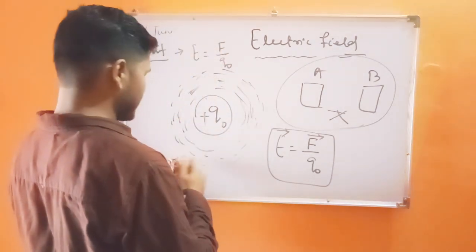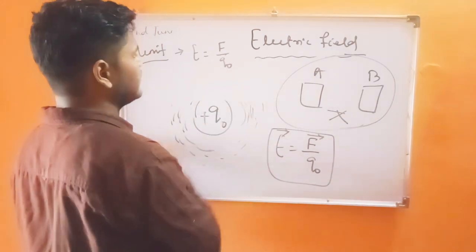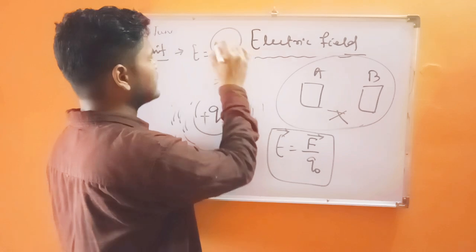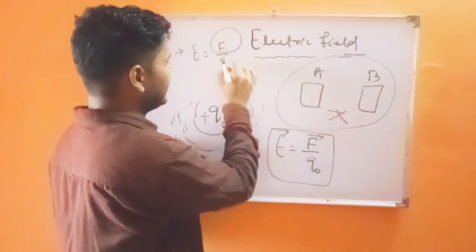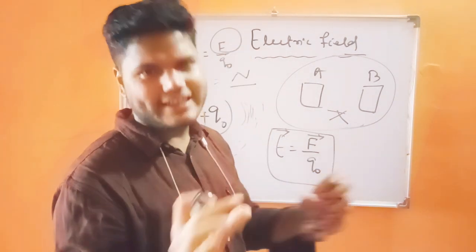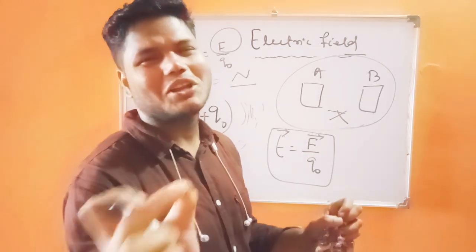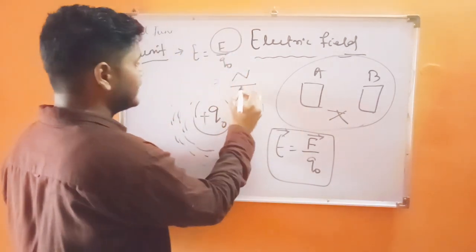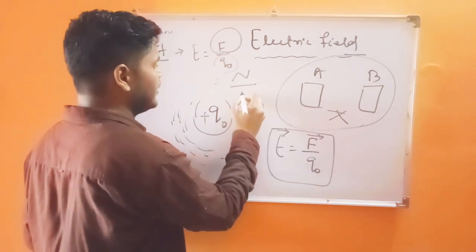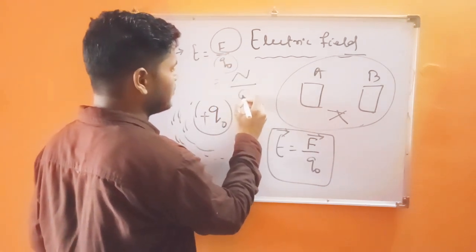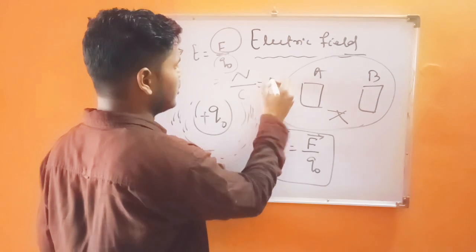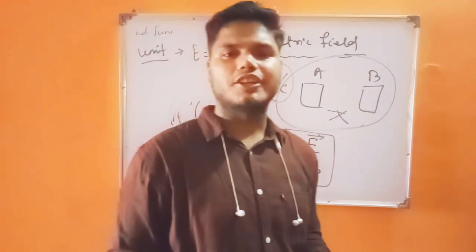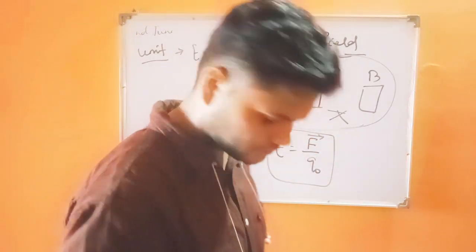The force has the unit Newton, and Q naught is a very small amount of positive charge, the test charge, having the unit Coulomb. That means Newton per Coulomb is the SI unit of electrostatic field.